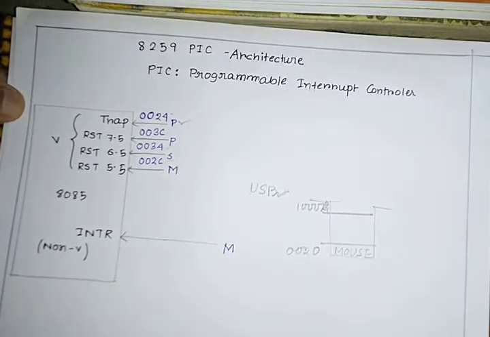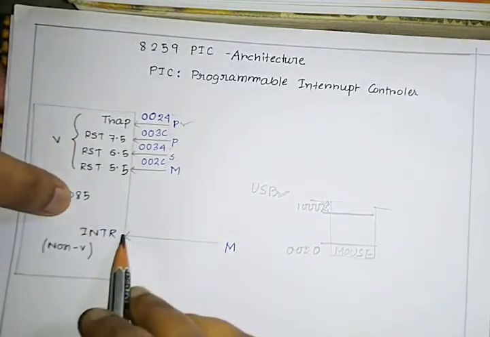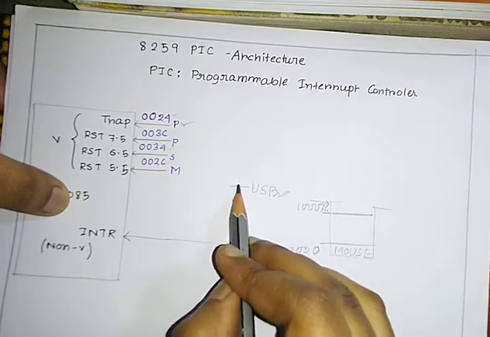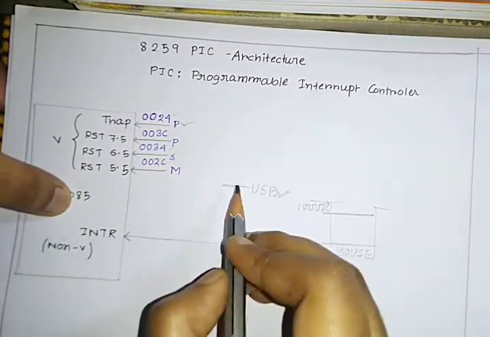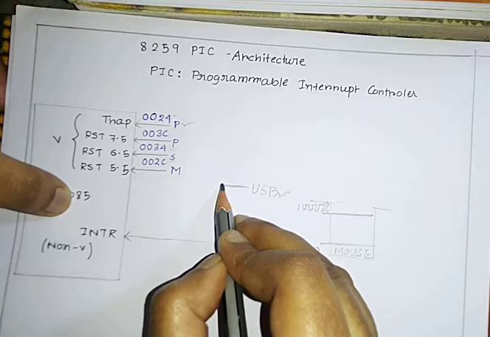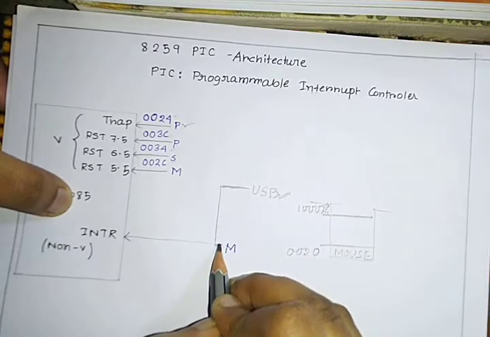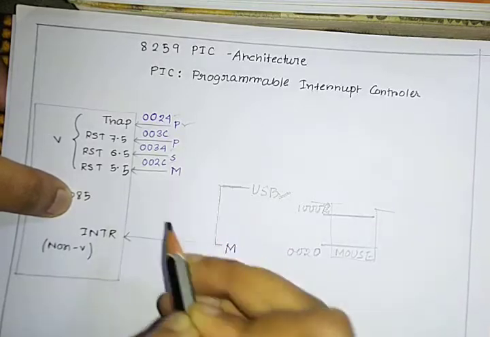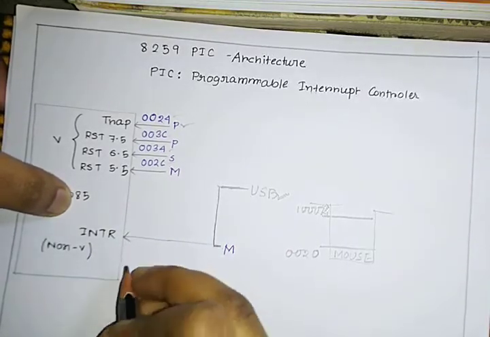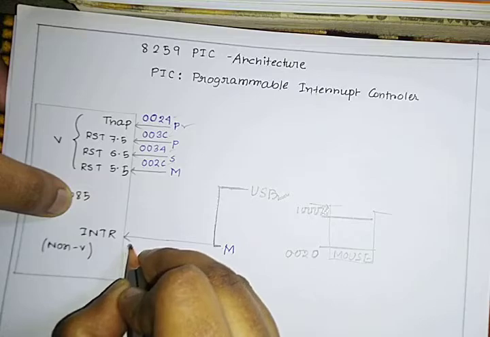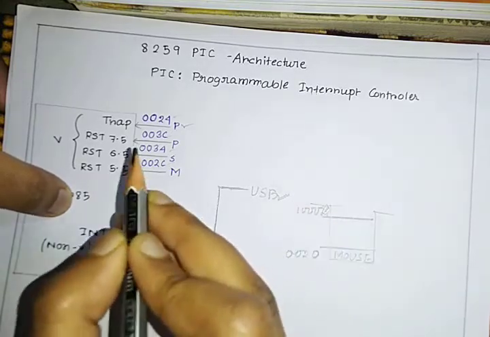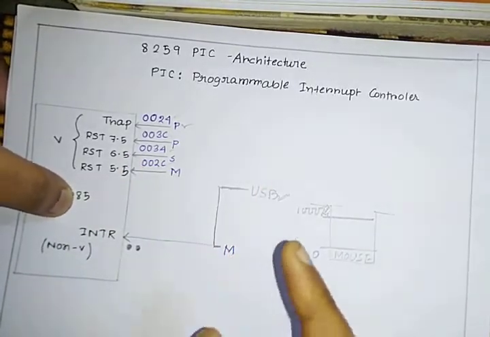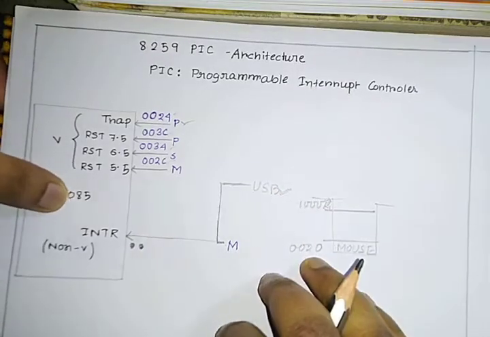Now what can happen? We can combine these interrupts and then send the signal. So INTR can understand that there are two signals coming from two different addresses, two interrupts that need to be serviced.